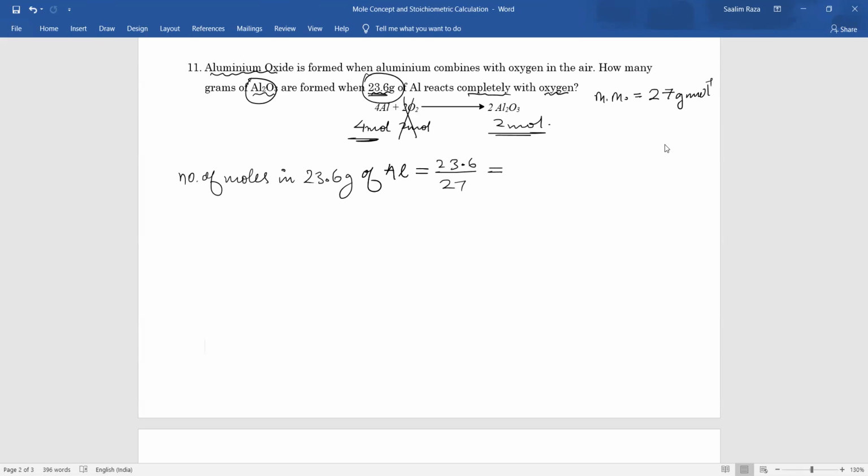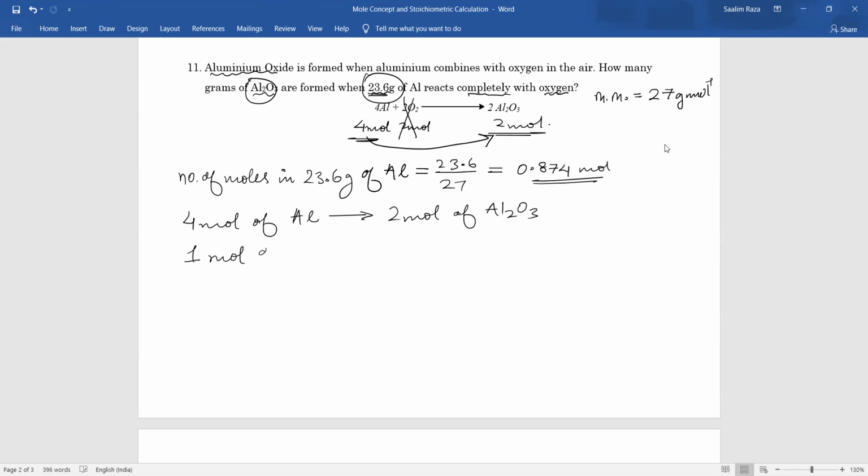23.6 divided by 27 is equal to 0.874 moles. Okay. Now we have this information: from 4 we get 2. 4 mole of aluminium gives 2 mole of Al2O3. So 1 mole of Al will give 2/4 mole of Al2O3, or we can say 0.5.